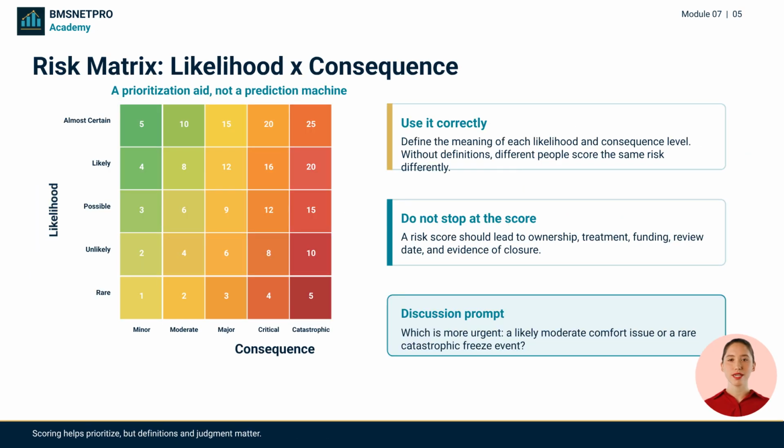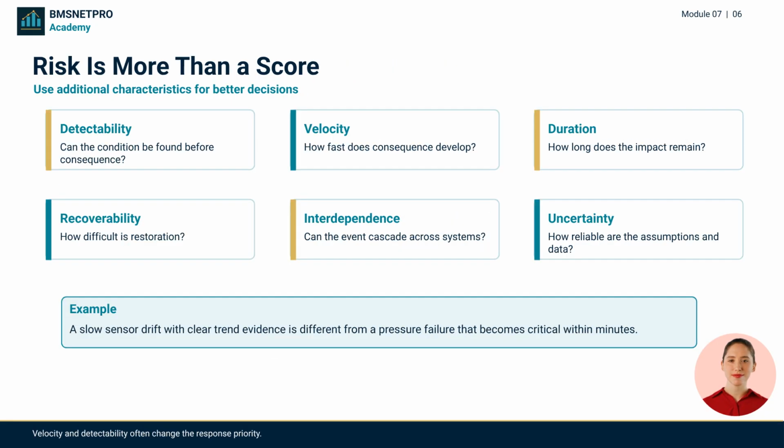The risk matrix combines likelihood and consequence. It is useful for prioritization, but it is not objective truth. The organization must define what rare, likely, moderate, critical, and catastrophic mean in measurable operational terms. Likelihood and consequence are important, but they may be insufficient. Detectability, velocity, duration, recoverability, interdependence, and uncertainty can change how a BAS manager prioritizes action.